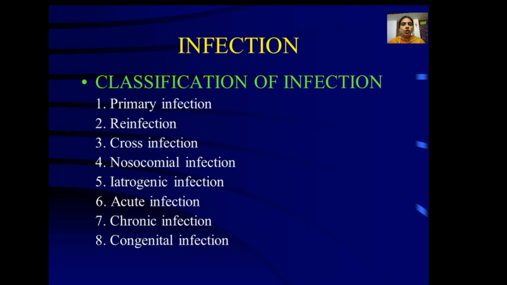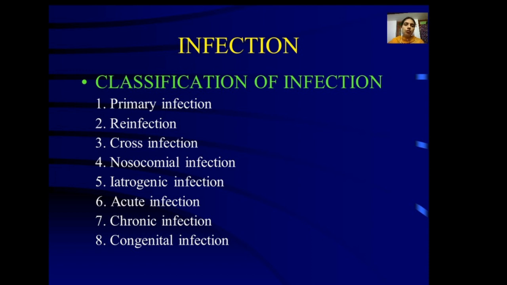Next is cross infection. Usually cross infection occurs in hospitals. When a person is suffering from an infection, he gets another infection. That is called cross infection. Next is nosocomial infection, otherwise called hospital acquired infection. When a person acquires infection from the hospital, it may be because of the hospital environment, or he may get it from another patient. That is called nosocomial infection.